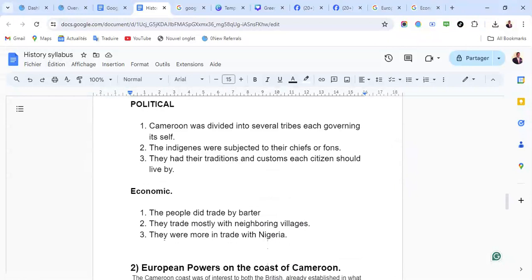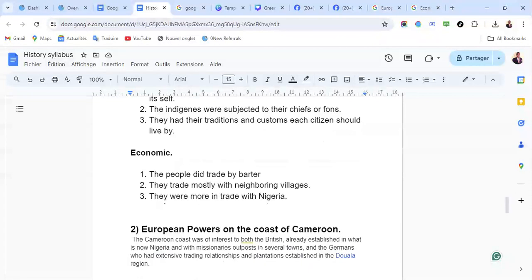Three, they had their traditions and customs each citizen should live by. So Cameroonians had their traditions and religions. That means each tribe or each settlement had their religion and customs that their people should live by. So that is the political atmosphere of Cameroon before the arrival of the colonizers.